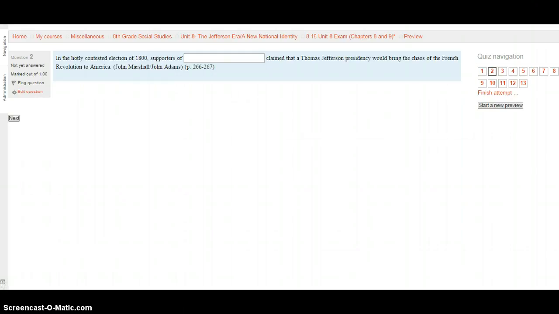Now we're moving on to fill in the blank. In the hotly contested election of 1800, supporters of blank claimed that a Thomas Jefferson presidency would bring the chaos of the French Revolution to America. This is either John Marshall or John Adams. The answer to this is on page 266 to 267. Find out whether John Marshall or John Adams goes with the definition here. When you're ready, type it in and hit that next button.